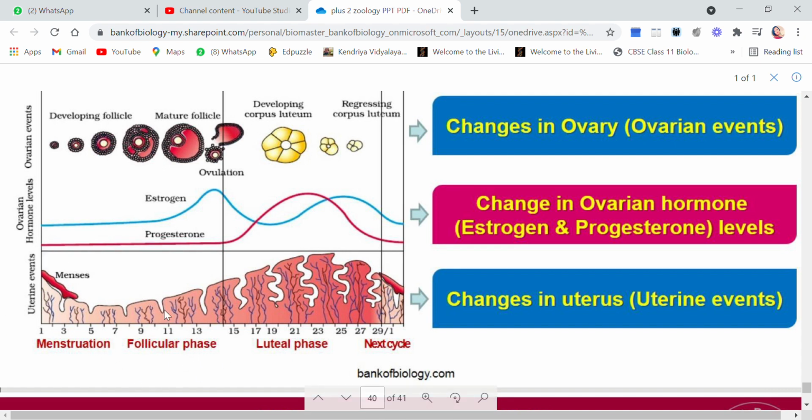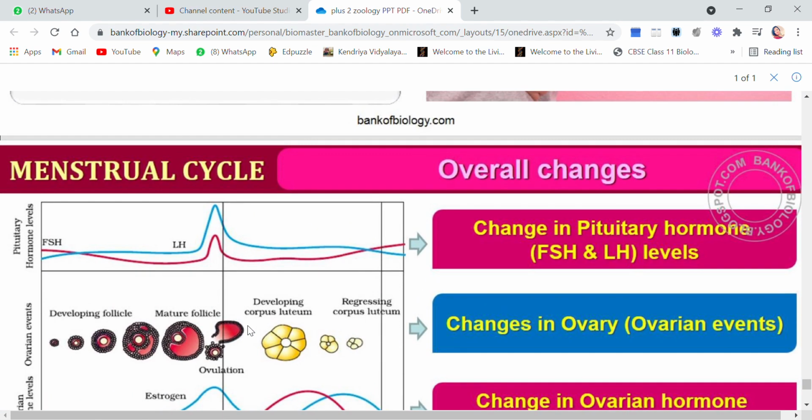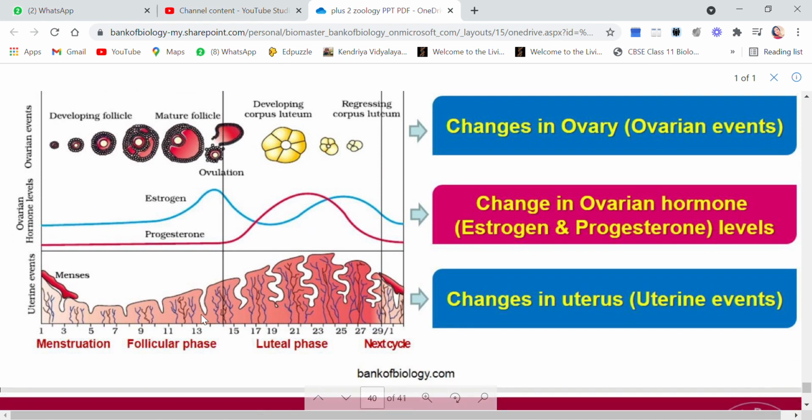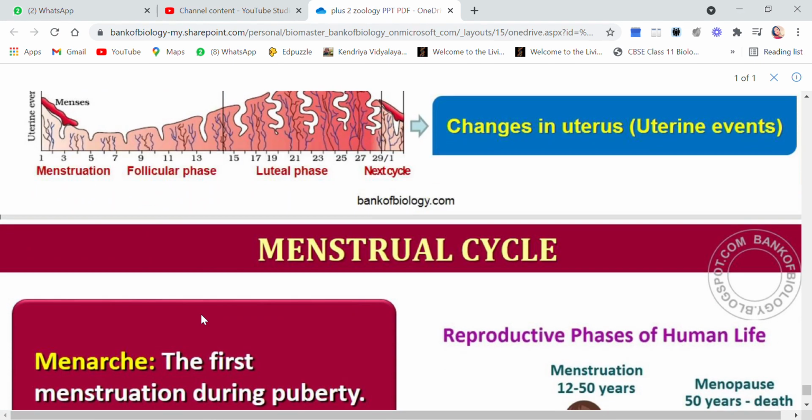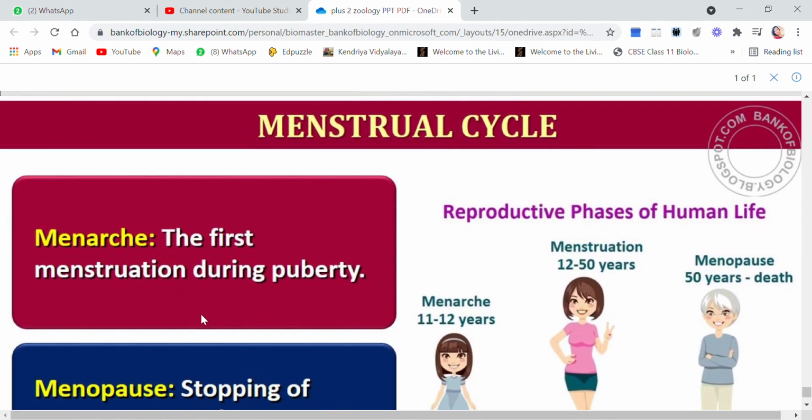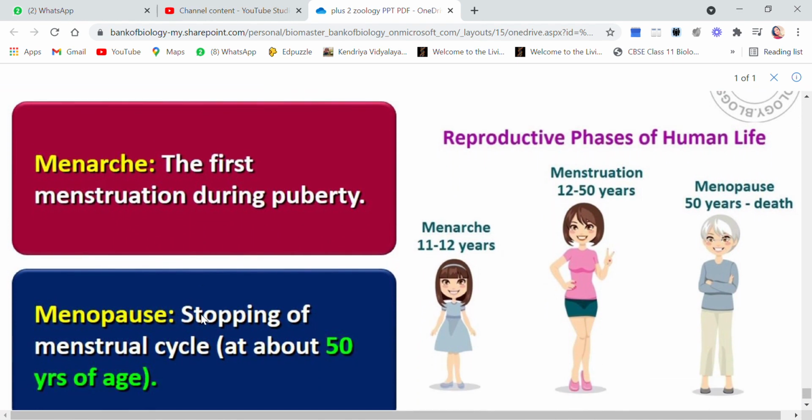Or during the follicular phase, what will happen to the ovarian hormone levels? Or during the luteal phase, what will happen in the ovary? Or they may ask you during the luteal phase, what will be the level of the pituitary hormones? So everything has been explained very nicely in this graph. If you follow the graph, it is very easy to understand and write about the menstrual cycle.